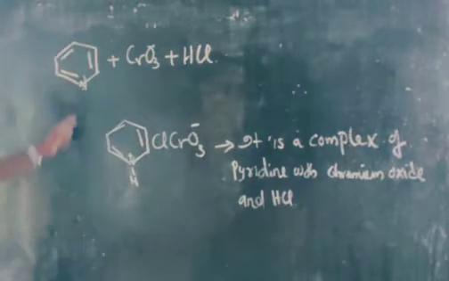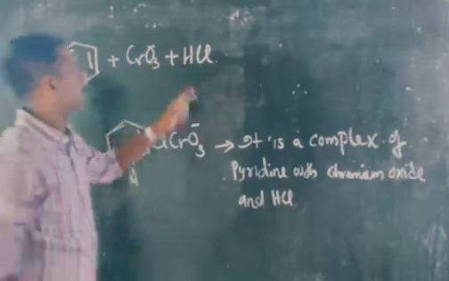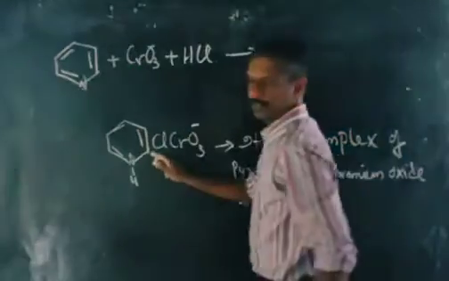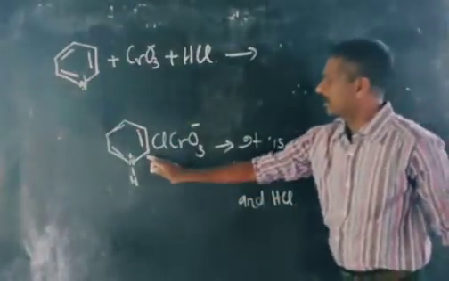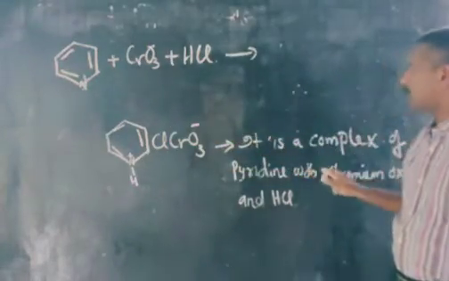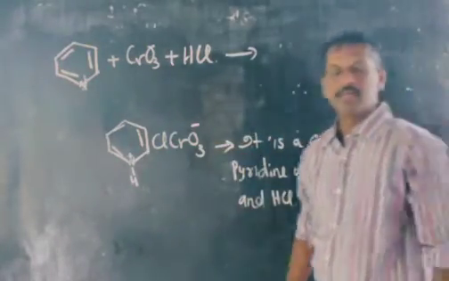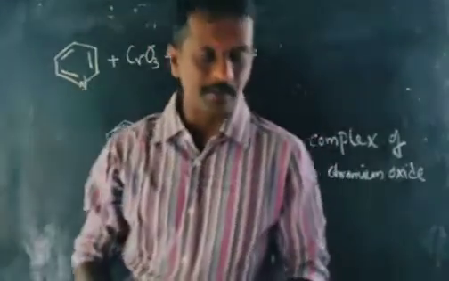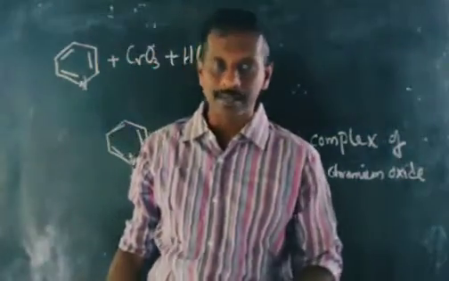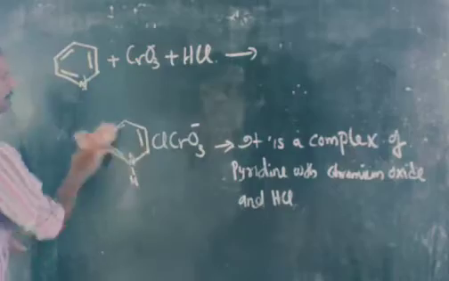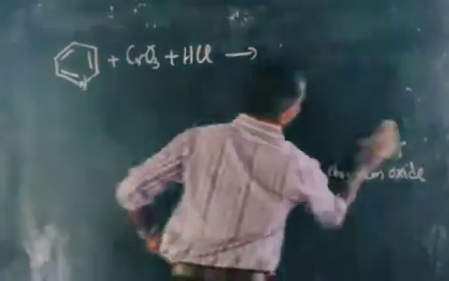What we get is this pyridinium chlorochromate. We are getting this structure, and this is known as PCC, pyridinium chlorochromate. It is a complex of pyridine with chromium trioxide and HCl. We get pyridinium chlorochromate, PCC.